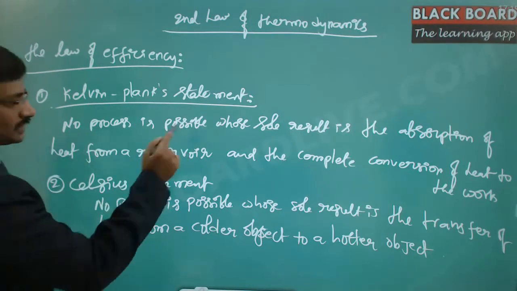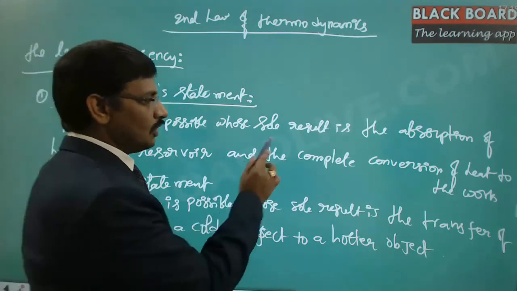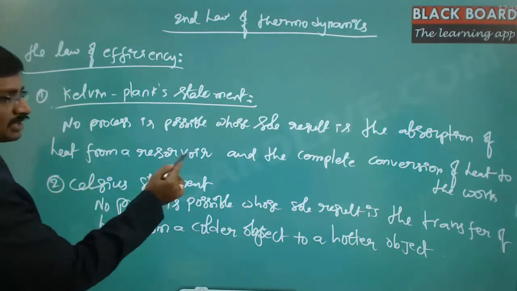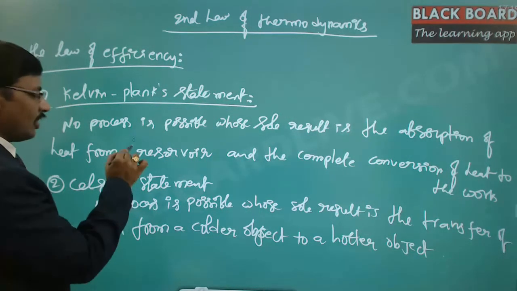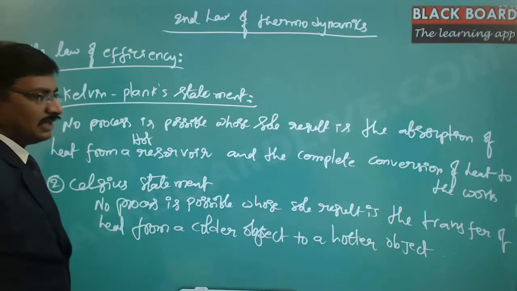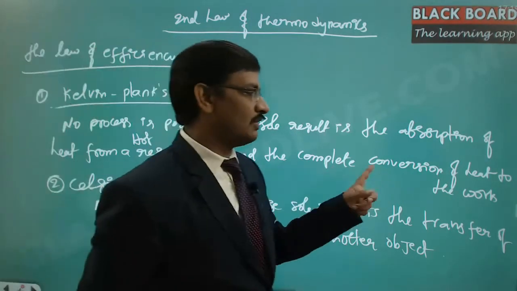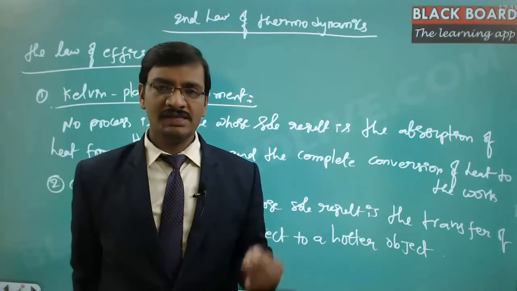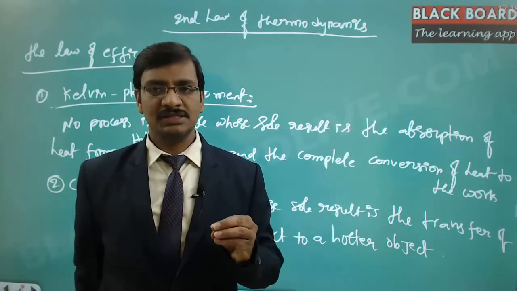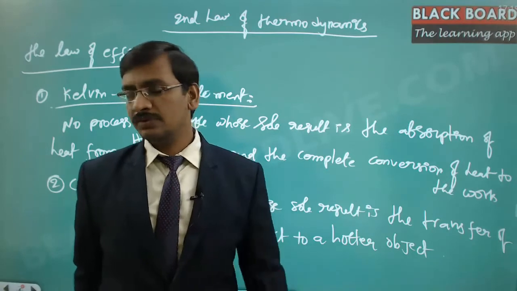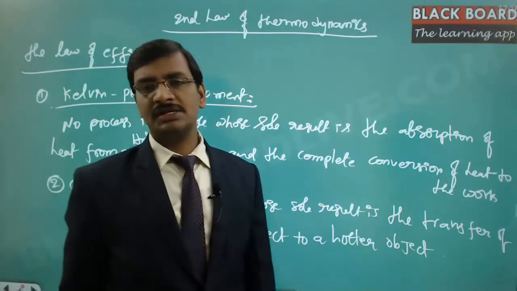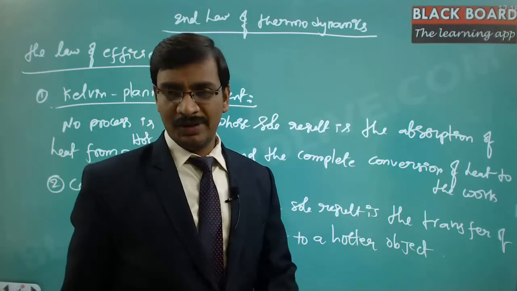So no process is possible whose sole result is the absorption of heat from a hot reservoir and the complete conversion of that heat to work. So here there is always a certain portion of the energy that is wasted to the surroundings. That is the first statement. These two together we call the second law, which states that the efficiency cannot be 100%.